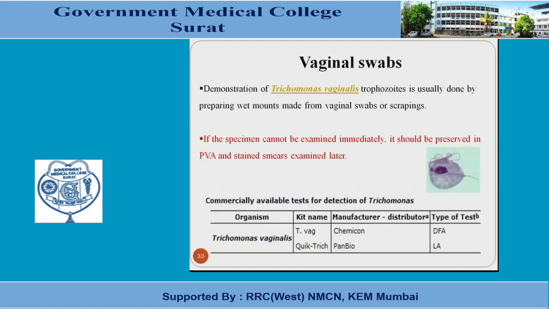Vaginal swabs are also very important for parasitic identification, mainly for Trichomonas vaginalis trophozoites, which is usually done by preparing a direct wet mount from the vaginal swab and scraping. If the specimen cannot be examined immediately, it should be preserved in PVA and a stained smear can be examined later. Also, kits are available for the detection of trichomonads, named TVAG or QuickTrich. If there is a delay and a direct wet mount preparation is not possible, we can use such a kit for identification of Trichomonas vaginalis.